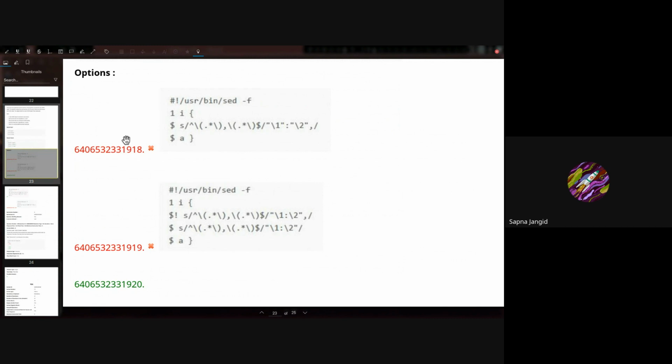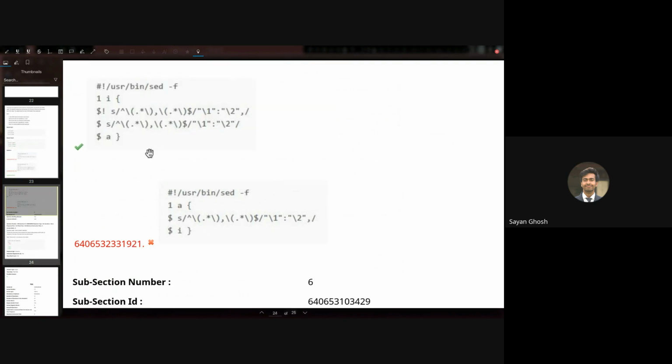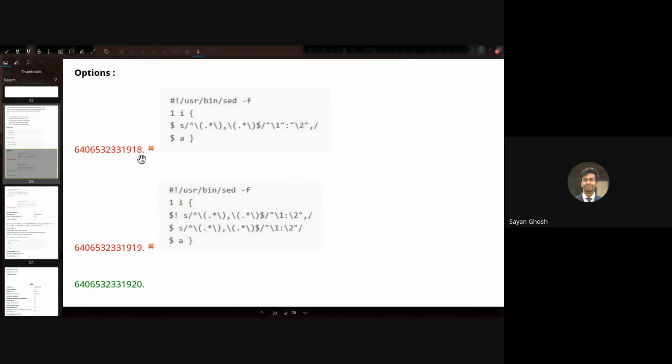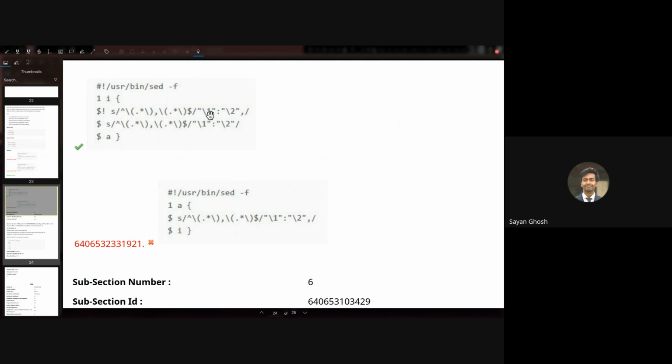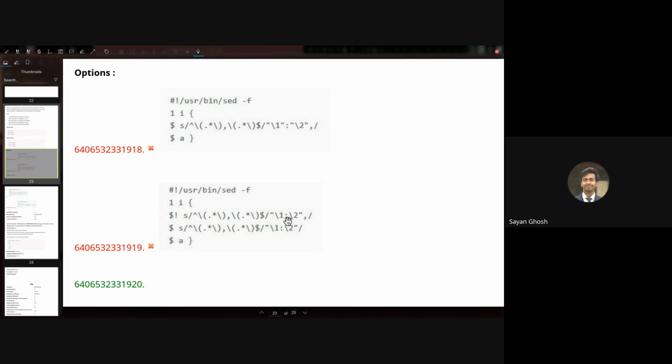What is the difference in the second option? Okay, let me see. In the second and the third one, the quotation is not correct. It is quoting the entire line, whereas the key and the value should be separately quoted. It should be quoted key, colon, quoted value, and not quotation key value quotation. Everything else is the same. Okay, got it.